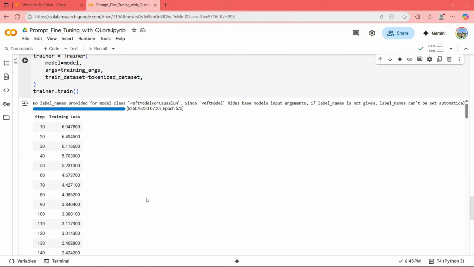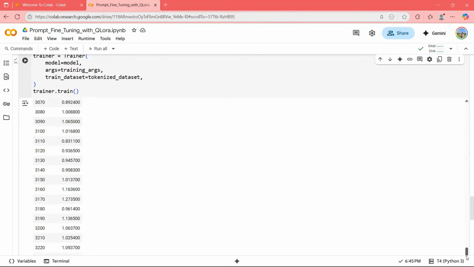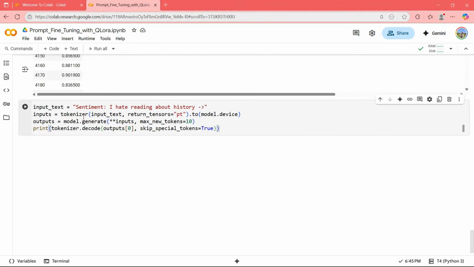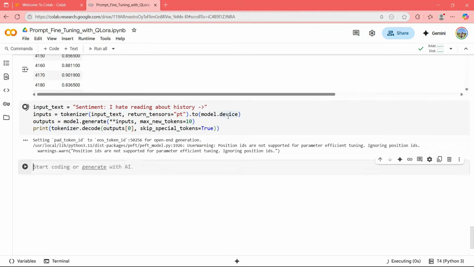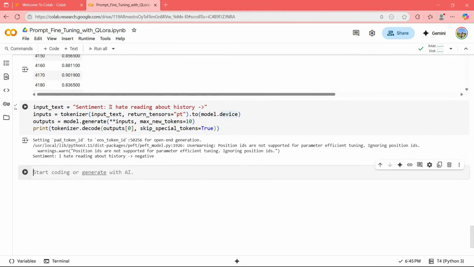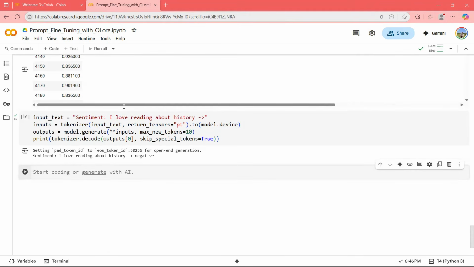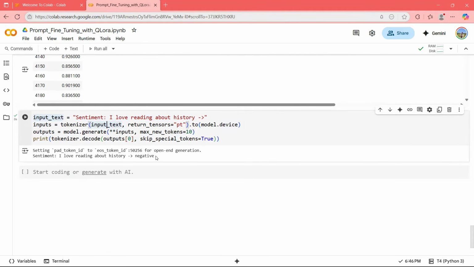So what I'm going to do is paste the code where I'll have an input sentence, and I will try to do the prediction. So let's do that. Here I'm saying sentiment: I hate reading about history, basically tokenizing this and then generating the output. Let's see what happens. So, I hate reading about the history. This is negative sentiment because I've said hate. And if I say love, I think it should convert to positive. Here also it is saying negative, but don't worry about it. This is just sample data, sample epoch, sample everything, right? So basically you can take this file and use it.